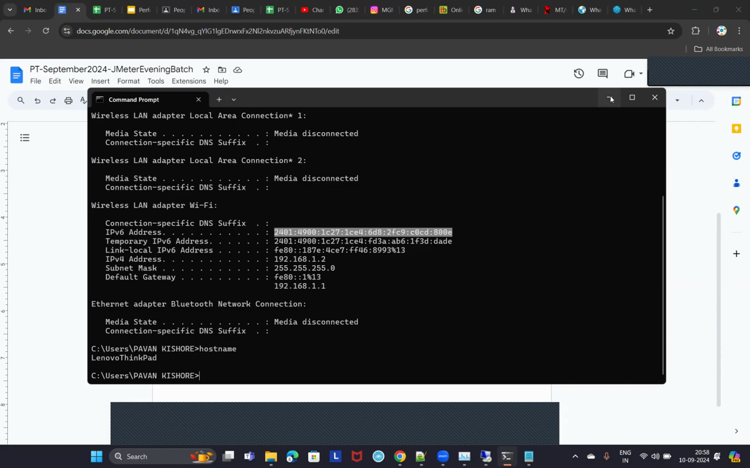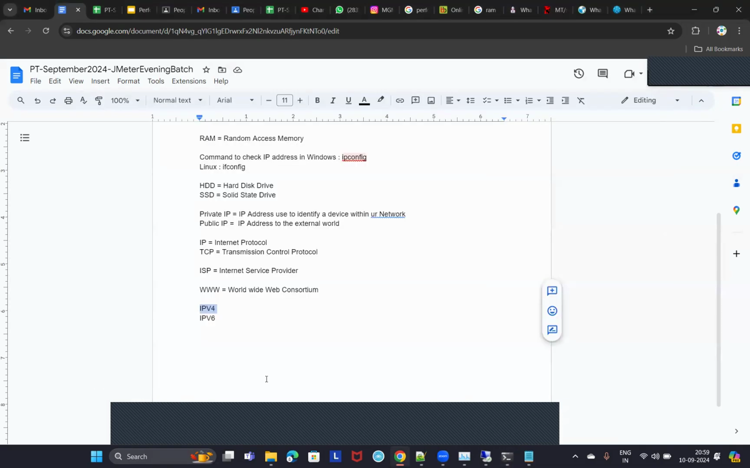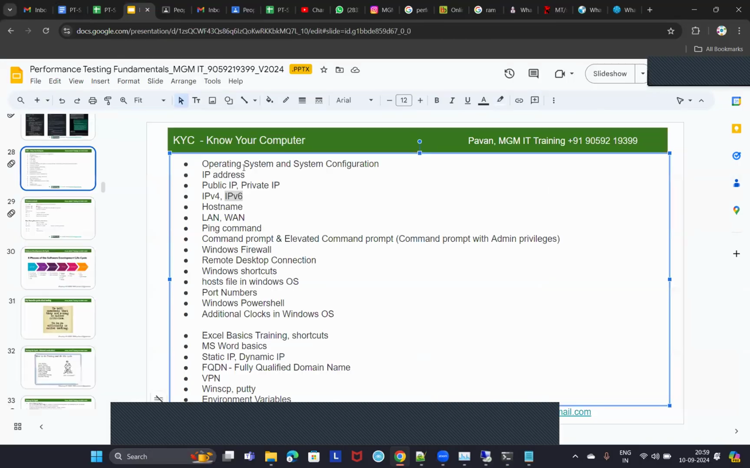The World Wide Web Consortium has introduced this IPv6 address because these combinations and permutations are all used up, maybe. Or there may be some other reason. But right now, the latest way to identify any device is IPv6. That is enough, guys. You need not know the internals or in-depth details, but you should know that there is something called public IP and private IP, what an IP address is, and how to check the IP address of any device.